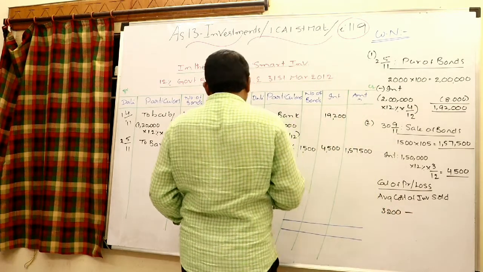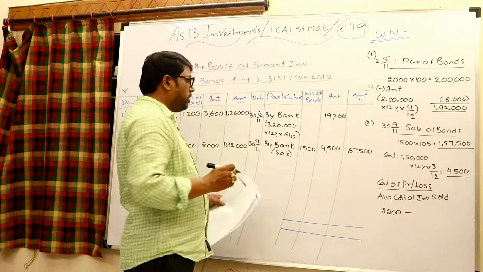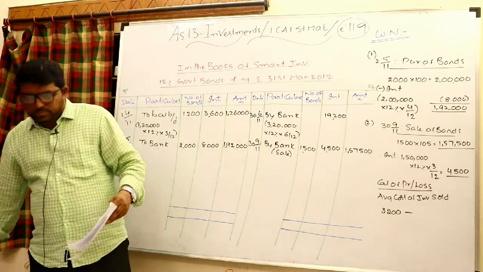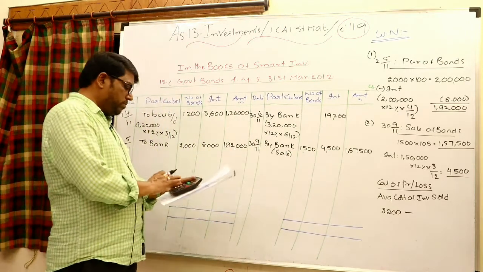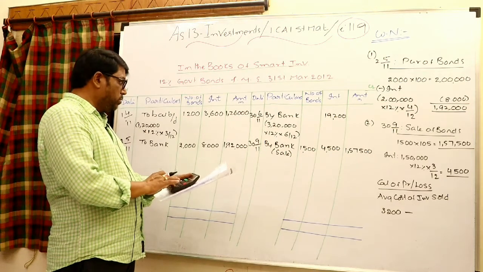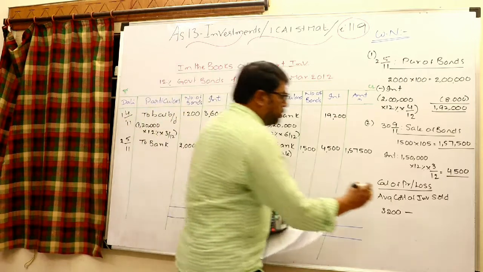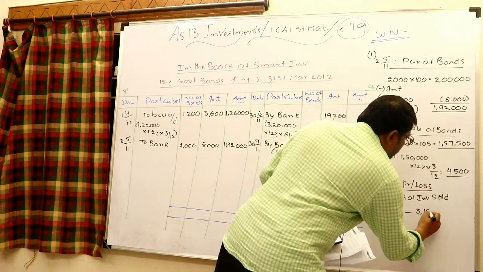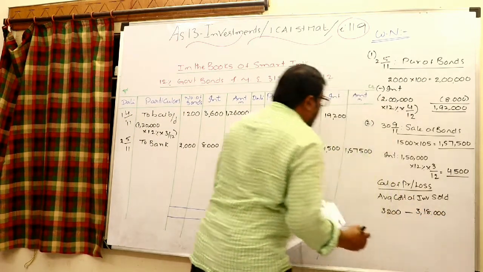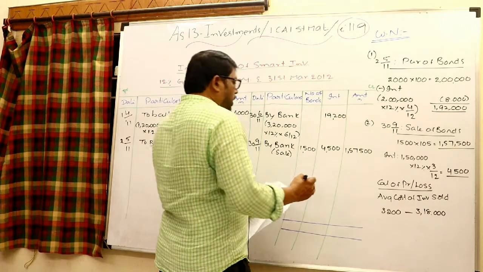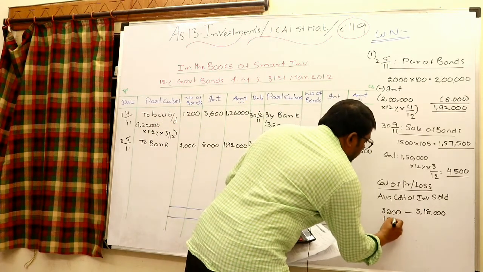Cost incurred for them 1,26,000 plus 1,92,000, total cost 3,18,000. Right now selling 1,500.